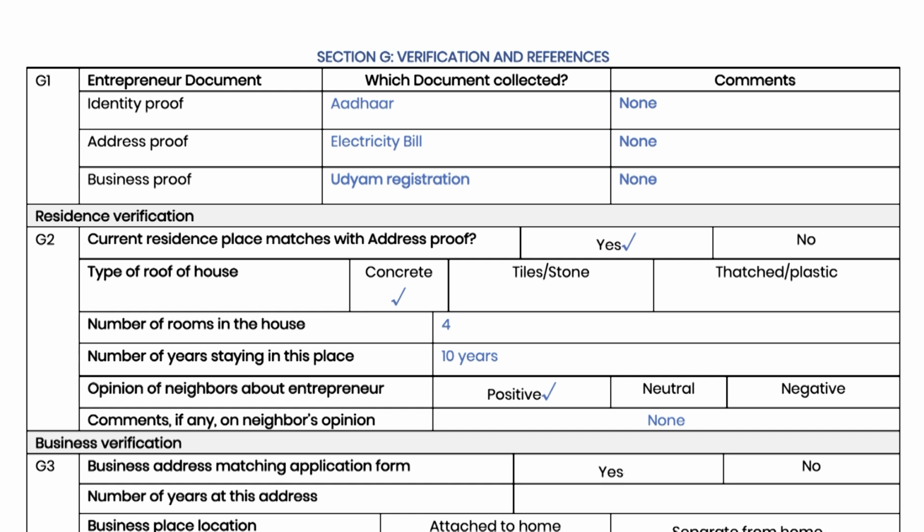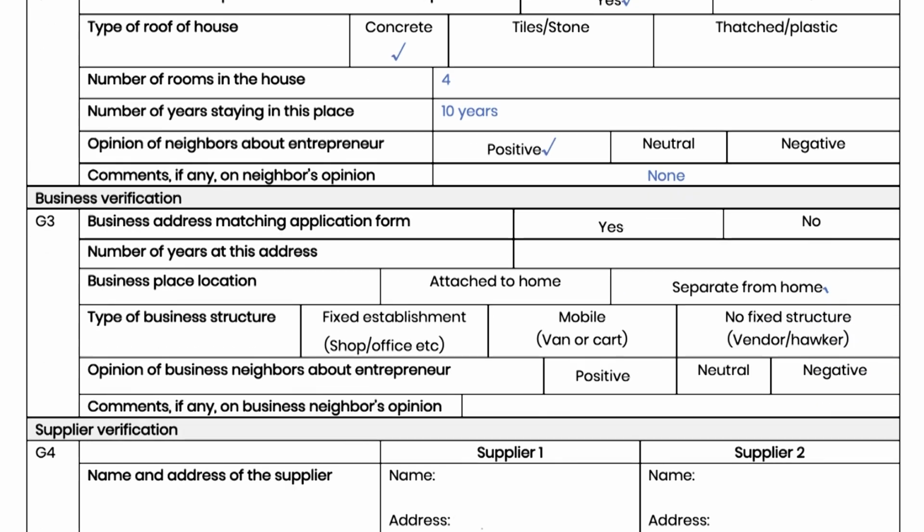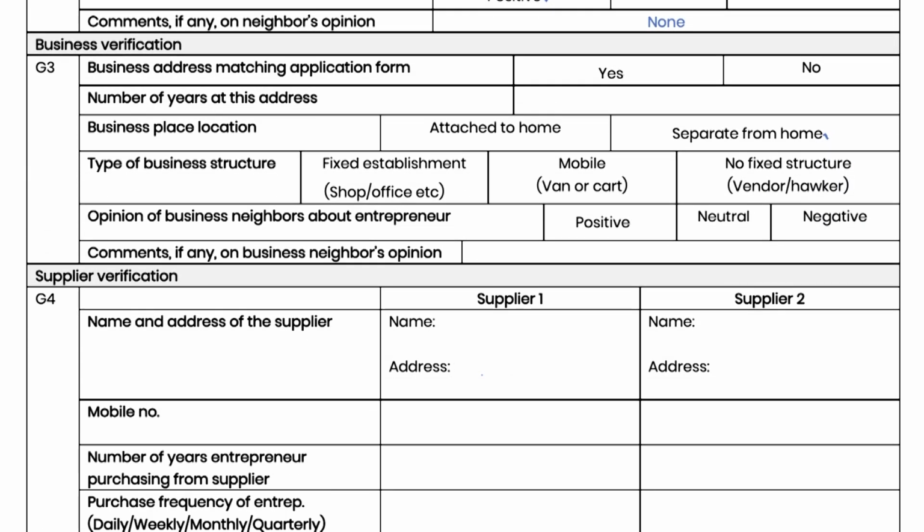Vitt Sakhi should also talk to one or two neighbors of the entrepreneur and seek their opinion about the borrower. Vitt Sakhi may check from the neighbors if the entrepreneur is a responsible lady and if she is involved in the business herself. In G3, Vitt Sakhi has to fill some basic details of the business and seek opinion from one or two business neighbors, asking similar questions as discussed earlier.